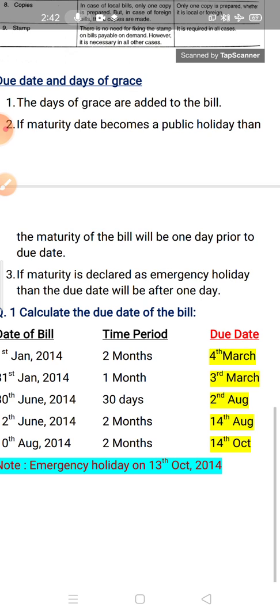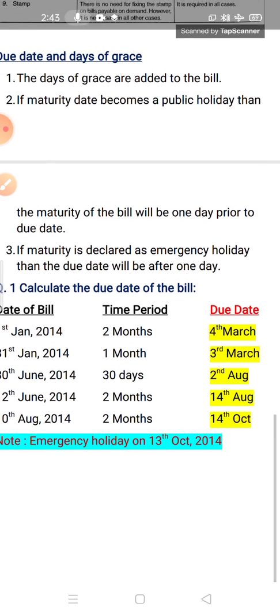So if that 4th March becomes a public holiday, then you have to take the bill date 1 day prior. It means then the bill date is 3rd March. This is if on the maturity date there is a public holiday, because public holidays are already given on the calendar.